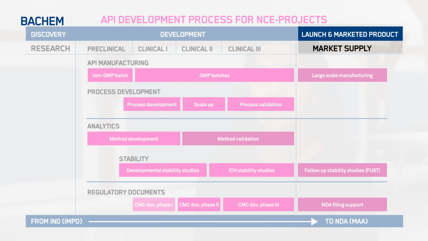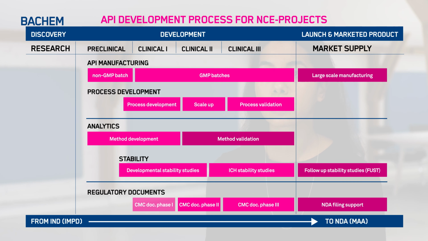Eventually, the drug product is launched and marketed. This is the time to initiate follow-up stability studies on the drug substance. Those studies are intended to confirm the consistency of produced drug substance batches regarding their stability in the chosen container closure system under defined long-term storage conditions. For commercial products, at least 1 batch per calendar year is foreseen for follow-up stability. The follow-up stability data provides continuous proof of drug substance stability and can also be used to extend the defined retest period.